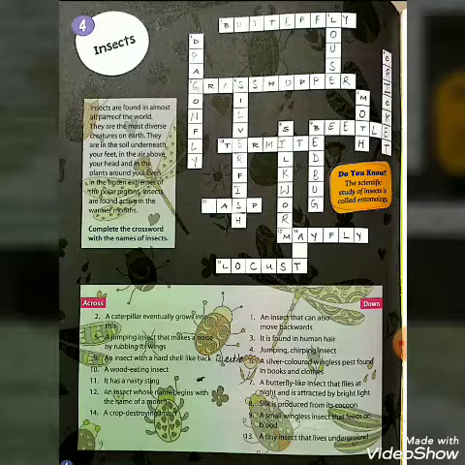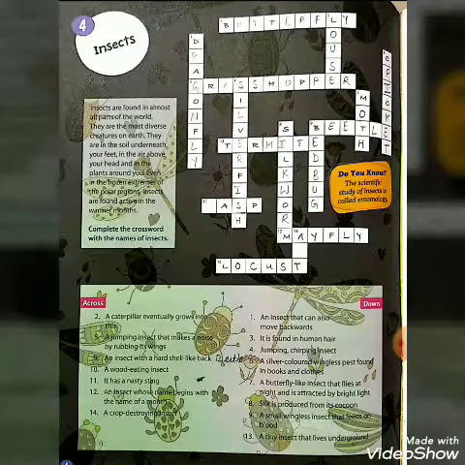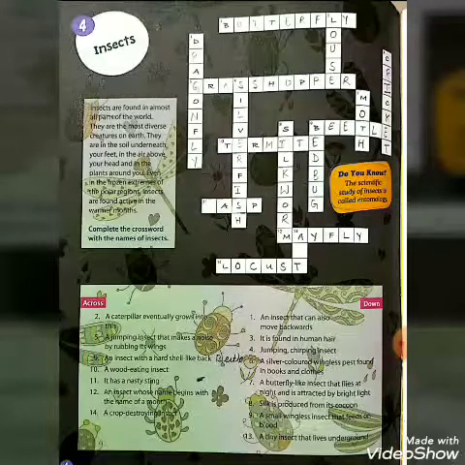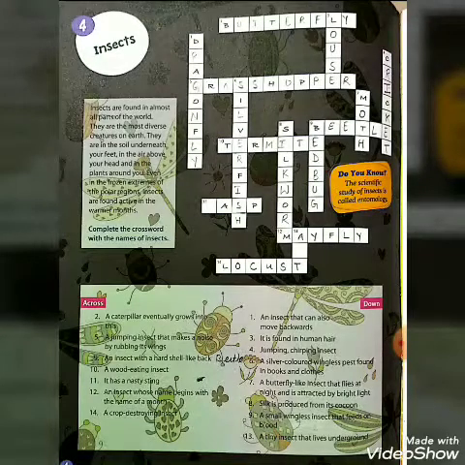Now next one, sixth one. A silver colored wingless pest found in books and clothes. What is this? Did you know? Your answer is silverfish. S-I-L-V-E-R-F-I-S-H, silverfish.